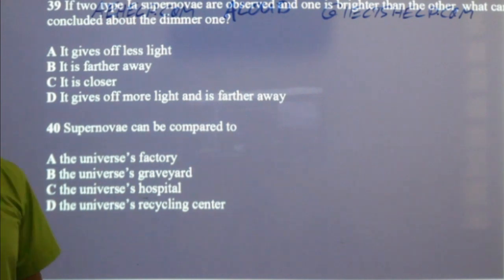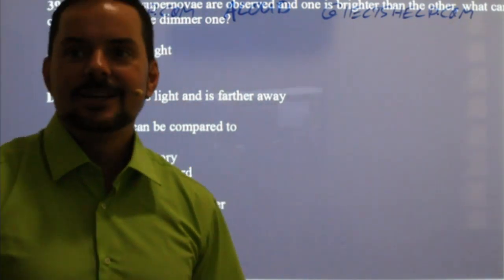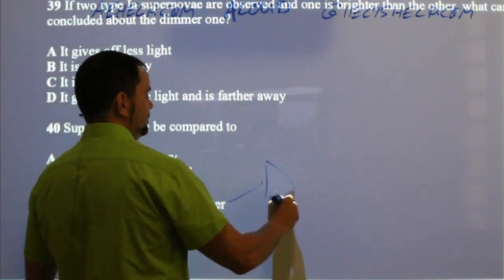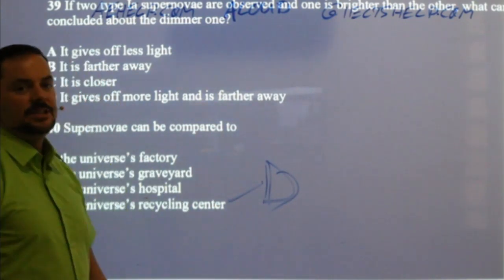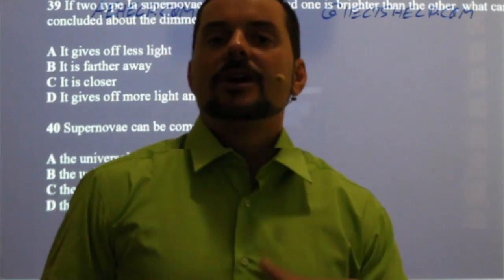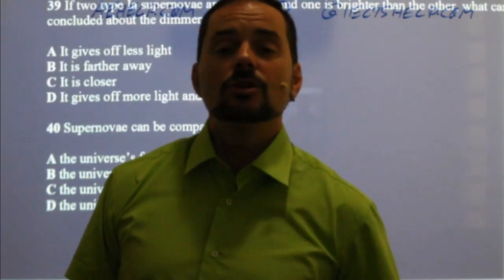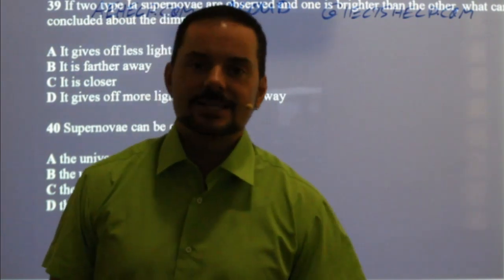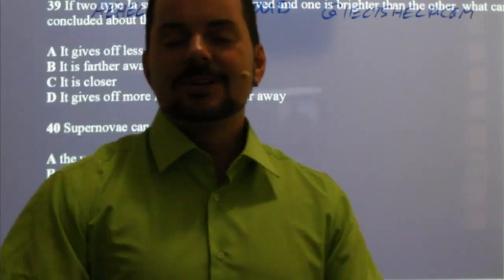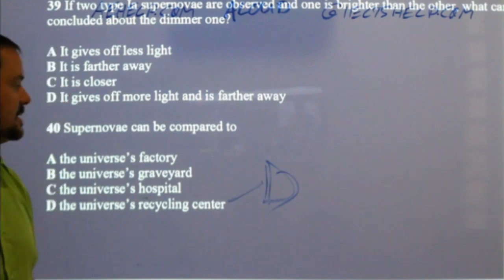The sun is born, it dies, it explodes, it's born again. Yeah, I would say recycling center. D is the best answer. D. Yeah, it seems like this cycle of birth and death among the stars is very similar to that which is among humans, animals, plants, mountains, the sea, the land. That cycle, that cyclical, beautiful, circular shape of existence.